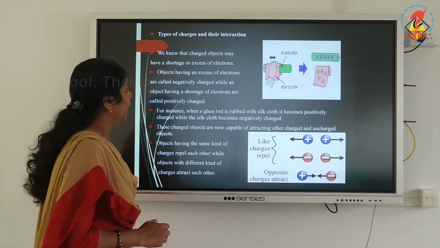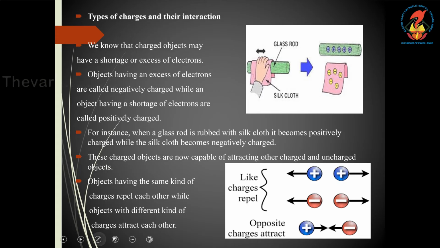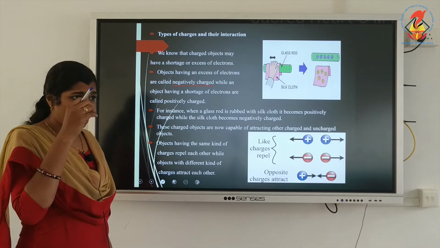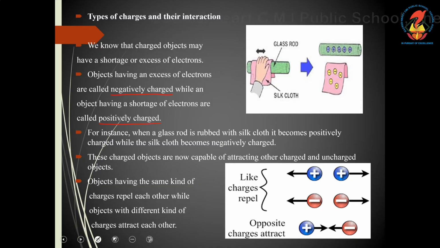Objects that have excess electrons are negatively charged, while objects that have a shortage of electrons are called positively charged.